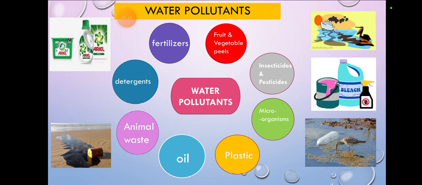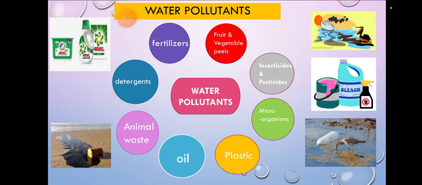So, here first of all, I have fertilizers. As you all know, fertilizers, insecticides, and pesticides: these three are the type of pollutants that make the water contaminated and chemically infected, so that the water cannot be used. It has a harmful effect on the water, making it contaminated. So fertilizers, insecticides, and